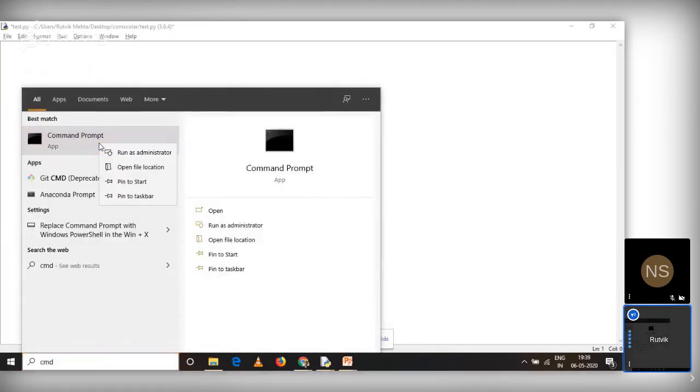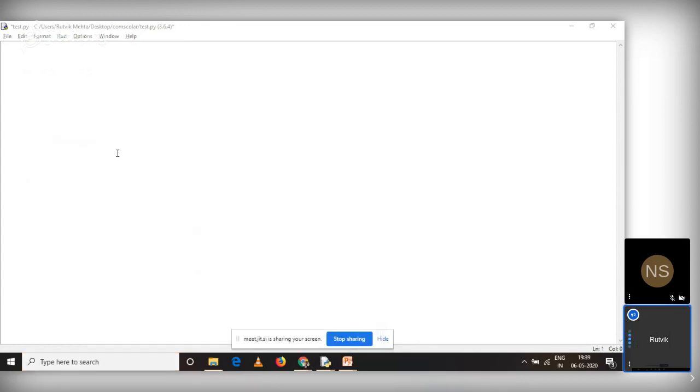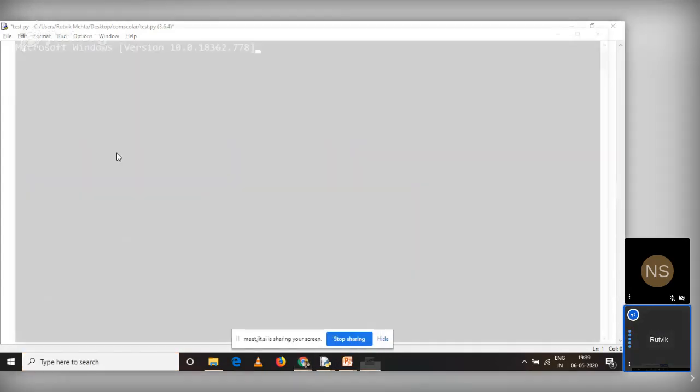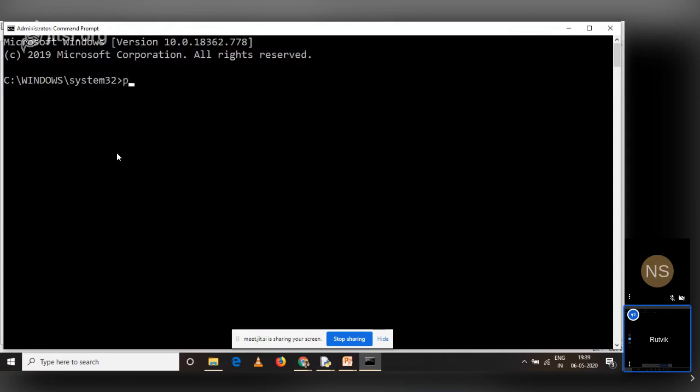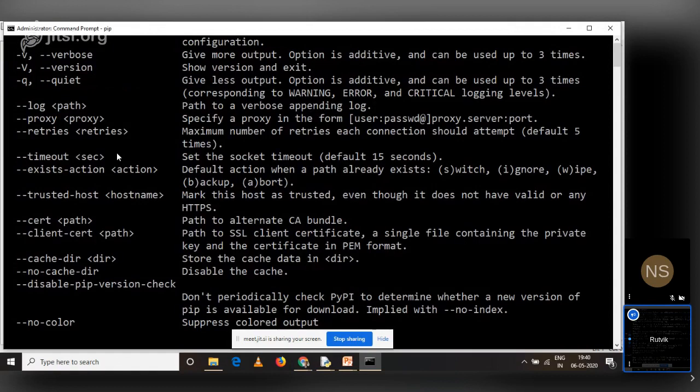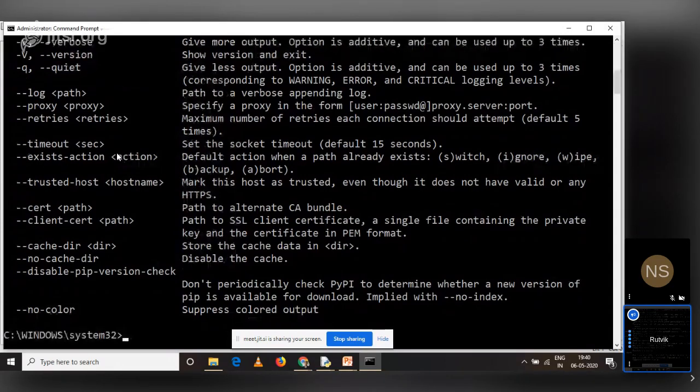Open your command prompt, very simple. Generally, I open it in administrator mode, so there are no conflicts at the time of installation. Just type this command, pip, and press enter. If you are getting some output, that means your path to pip is set. If you are getting an error saying pip is not recognized as an internal or external command, you have to set the path for pip, same as we have set the path for Python. Then you have to say pip space install space and any other module name, an external module.